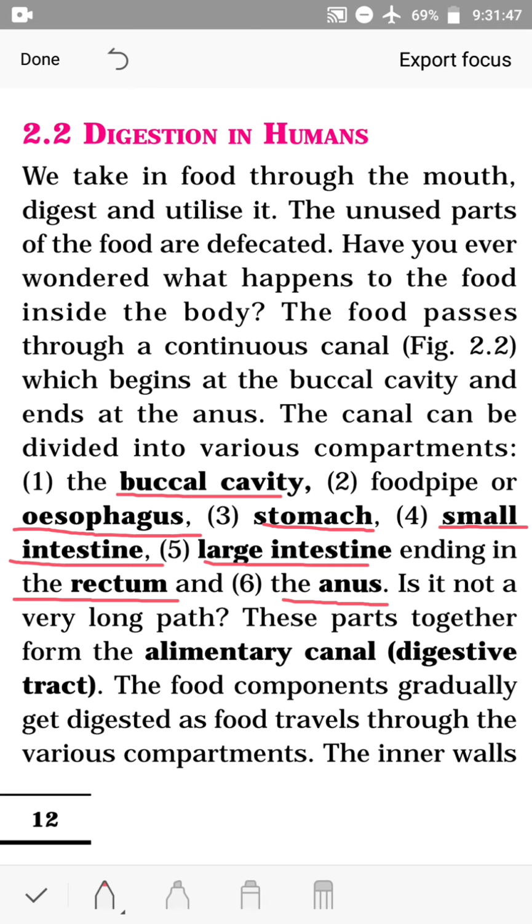Isn't it a very long path? So certainly it is a very long coiled structure. These parts together form the alimentary canal. So all this, which I have underlined, forms the alimentary canal or digestive tract. The food components gradually get digested as food travels through the various compartments.